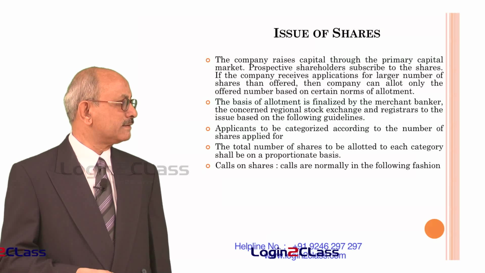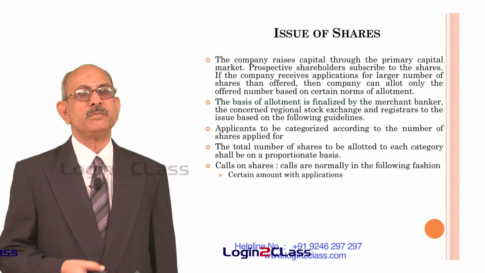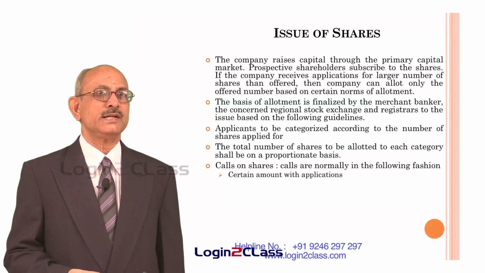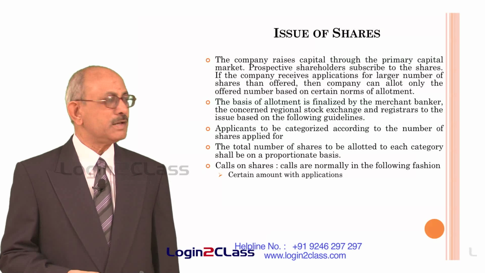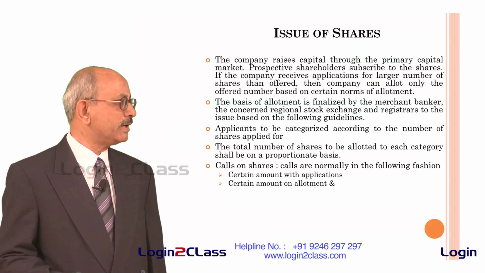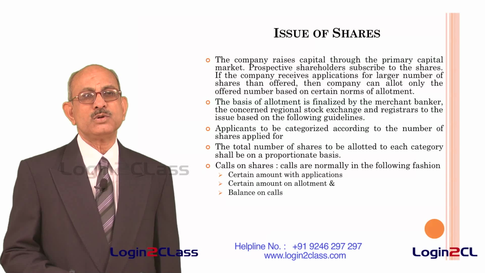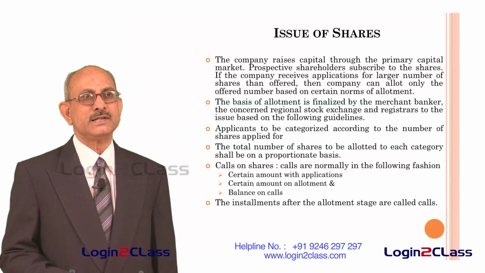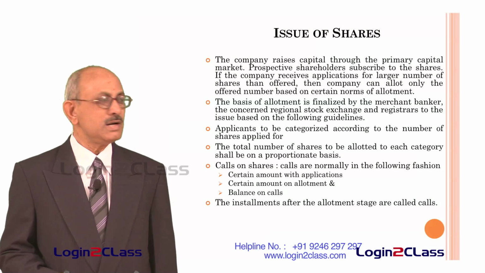Similarly, calls on shares are normally in the following fashion. A certain amount with application. Normally, whenever a company goes in for raising of capital, it asks the shareholders to send a certain amount along with the application. That is called call along with the application, and a certain amount on allotment. Once the shares are allotted to a particular member, he is required to pay a certain amount, and thereafter the balance on call. That means the balance amount can be received by the company from the shareholders in installments. It can be only 1 call or 2 calls. So in such cases they are called first call, second call, and so on.